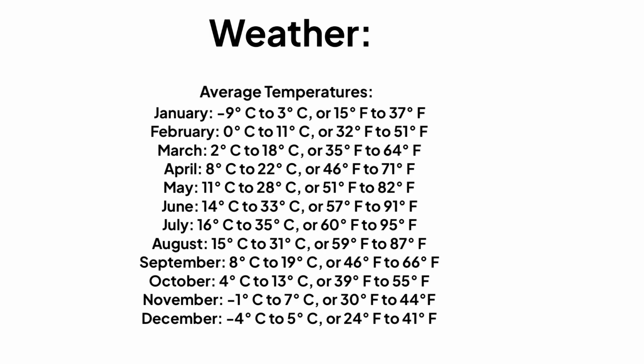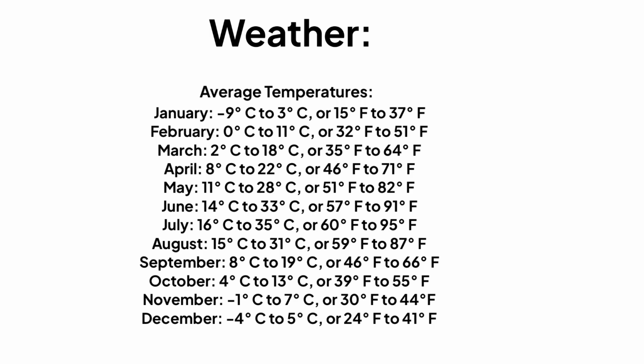And then July, the average temperatures were 16 degrees Celsius to 35 degrees Celsius, or 60 degrees Fahrenheit to 95 degrees Fahrenheit. And then next, in August, the average temperatures are 15 degrees Celsius to 31 degrees Celsius, or 59 degrees Fahrenheit to 87 degrees Fahrenheit.